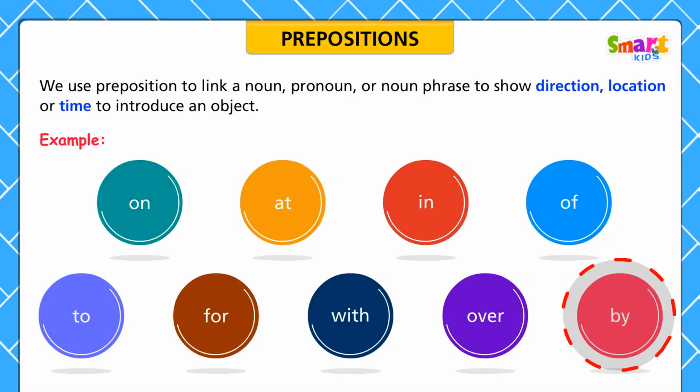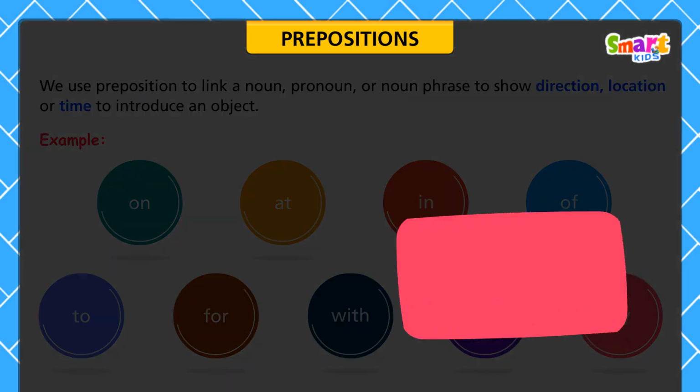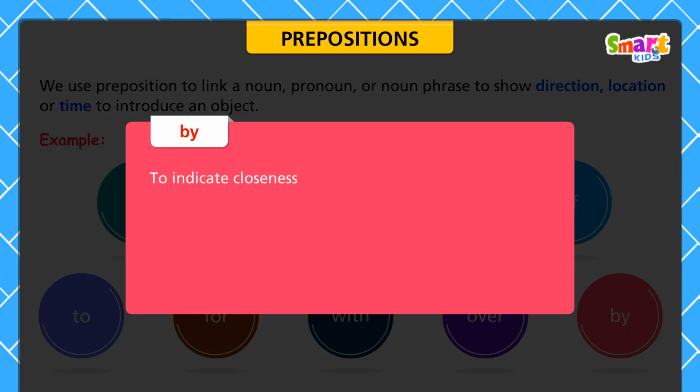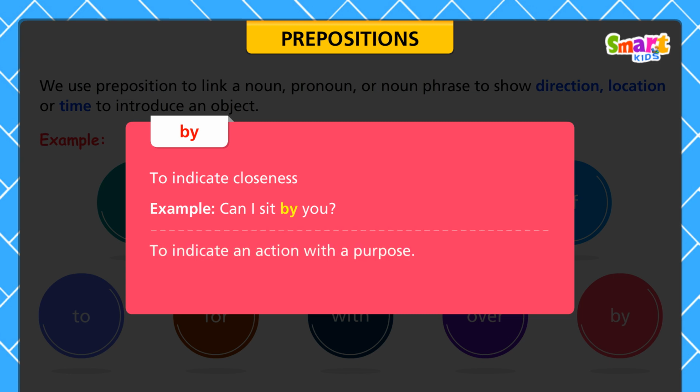We use the preposition by to indicate closeness. For example, can I sit by you? To indicate an action with a purpose. Example, you can pass the exam by preparing for it.